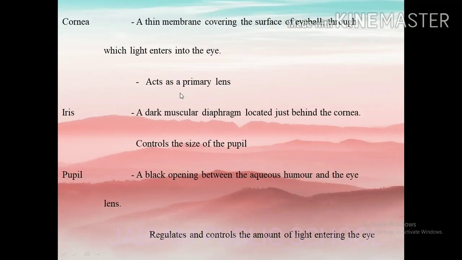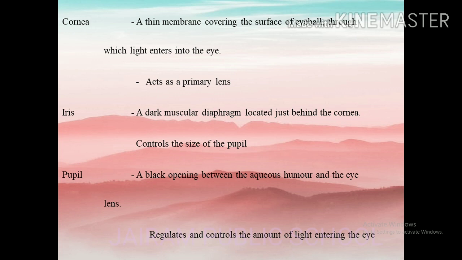Next part is the iris. The iris is a muscular structure behind the cornea of the eye. It controls the amount of light reaching the interior of the eye by automatically adjusting the size of the pupil. The iris is that part of the eye which gives its color, such as black, brown, green eyes. So it controls the size of the pupil automatically.